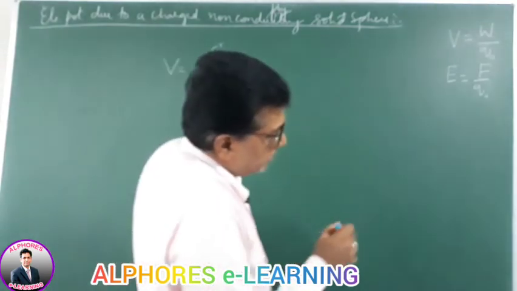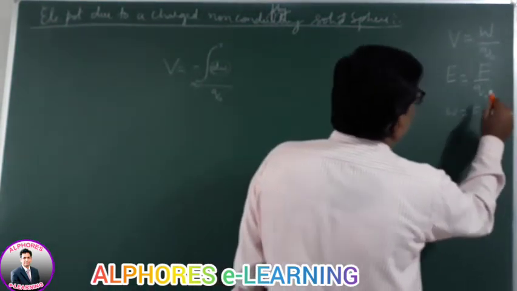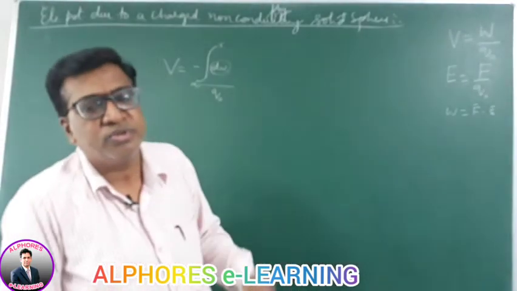In first year you learned that work done W is equal to F dot S, force into displacement.